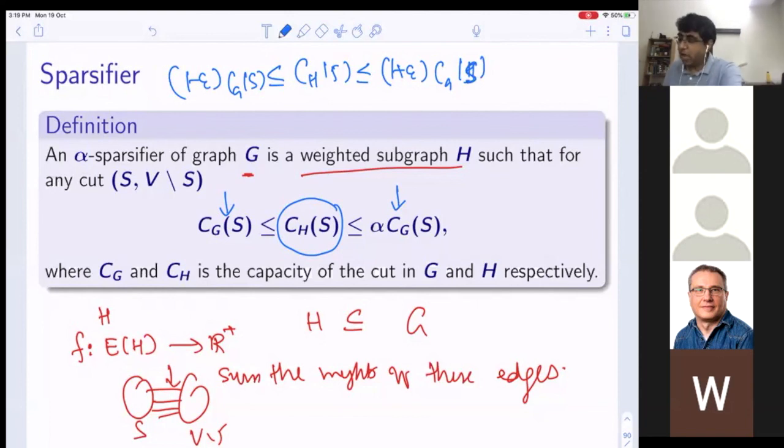But now, because these are weighted, you can divide all these weights by 1 minus epsilon and make sure that this is always greater than or equal to this. So whenever you have such things, you can always tweak this function f, and come up with some f tilde so that it becomes one-sided. But you are right, most people study it in this setting only.